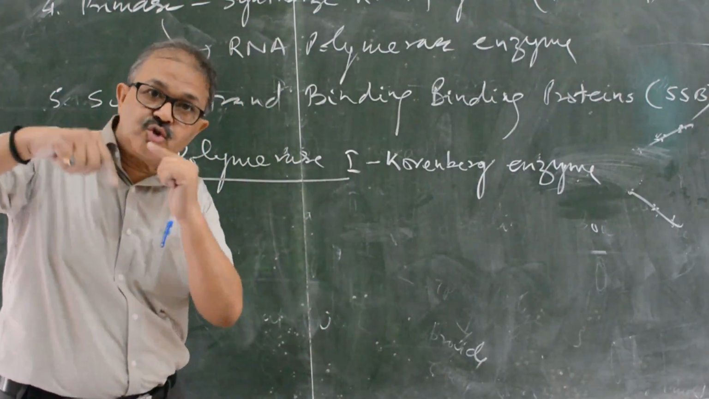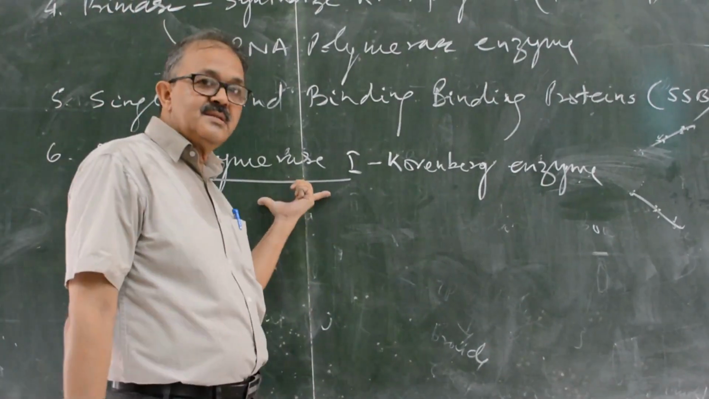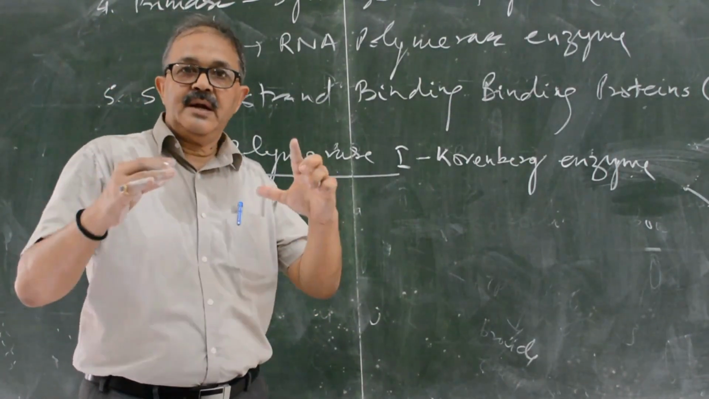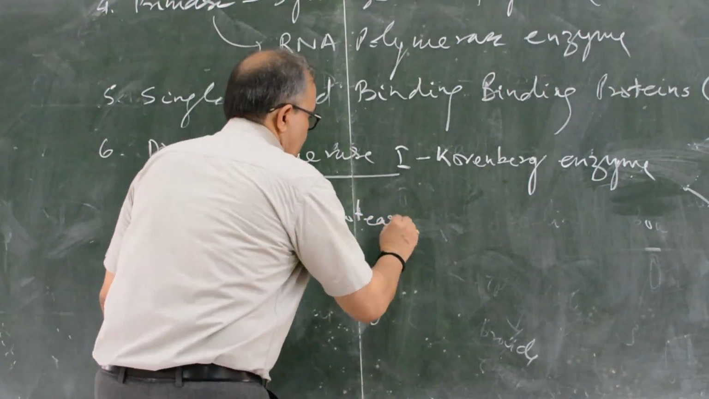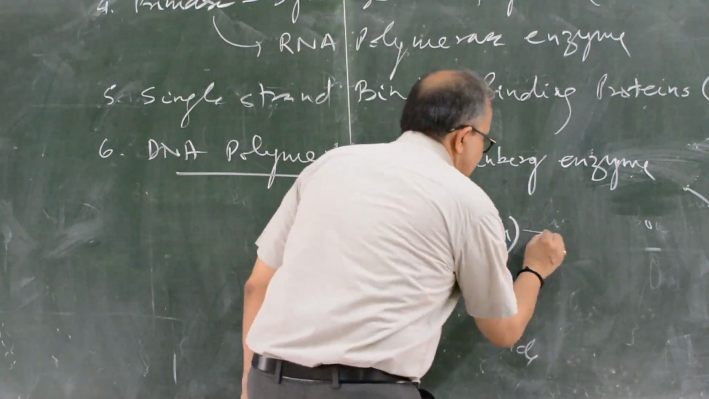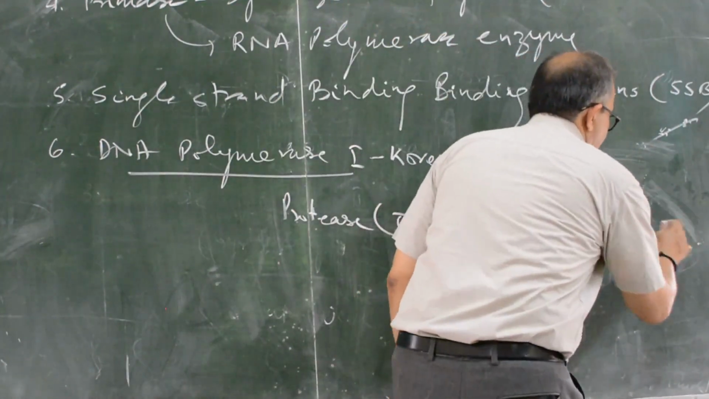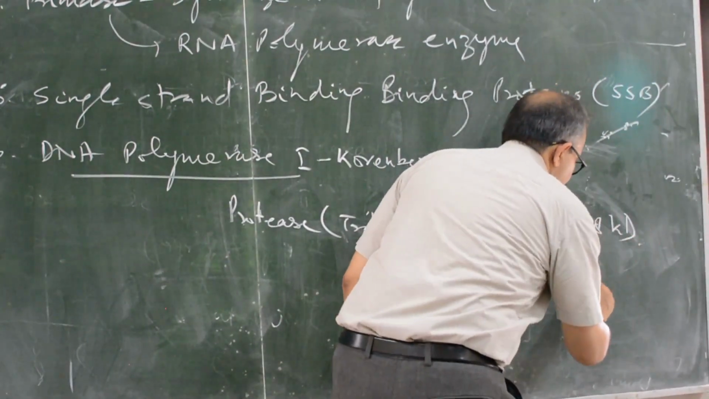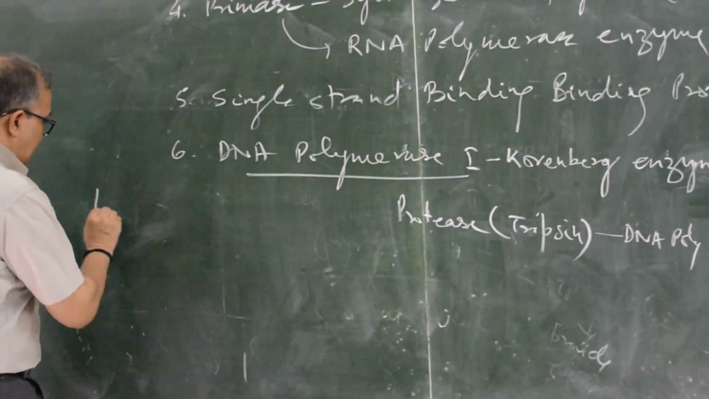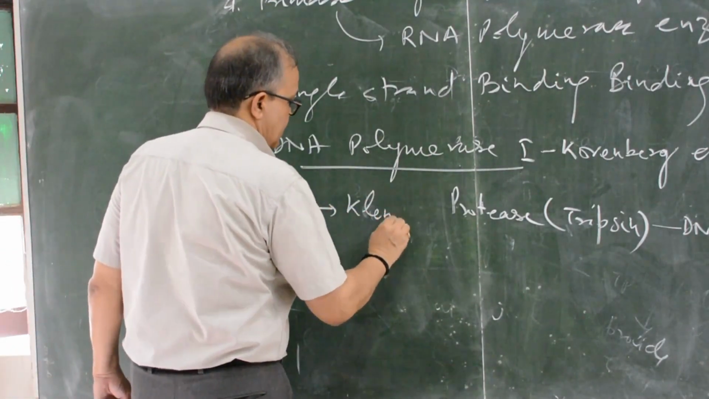It was supposed to be the main enzyme for replication, but now we know that it is a repair enzyme, and its main function is repair. When a protease such as trypsin, which breaks proteins, is used, it splits DNA polymerase I into two parts: a larger fragment of about 68 kilodaltons and a smaller one of 35 kilodaltons. The larger fragment is known as the Klenow fragment.